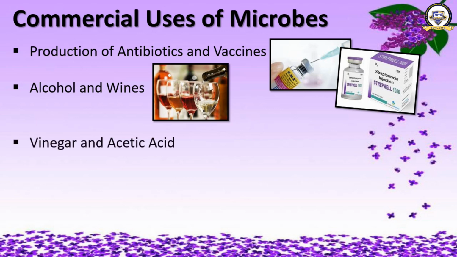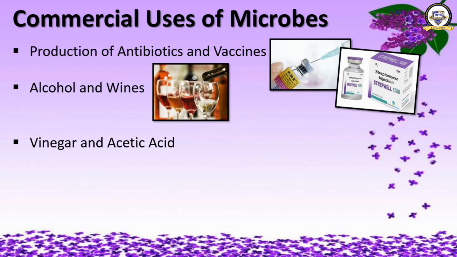Okay. Third, it is used to manufacture vinegar and acetic acid. Vinegar is obtained by fermenting the sugarcane juice. The natural bacteria present in sugarcane grow and produce vinegar.